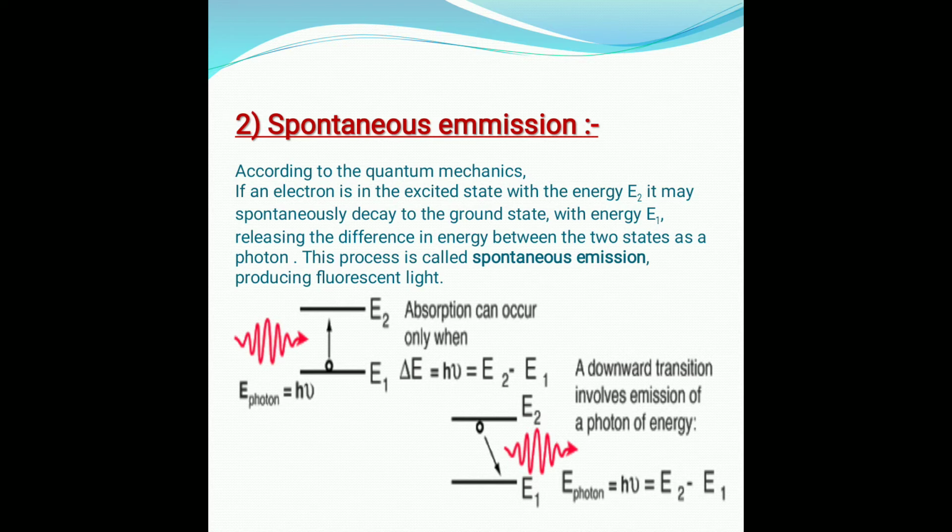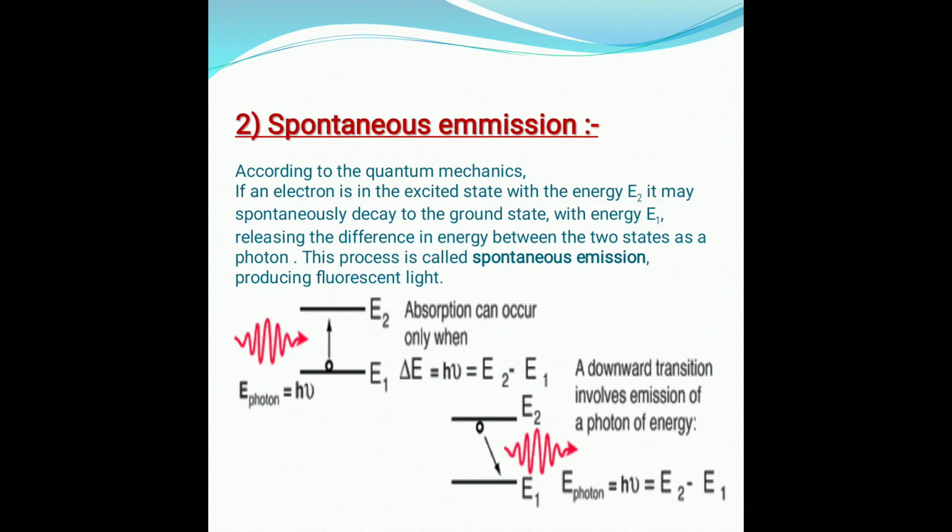The frequency of that emitted radiation is directly proportional to the energy difference between the two levels, E2 minus E1. So h nu is directly proportional to E2 minus E1.